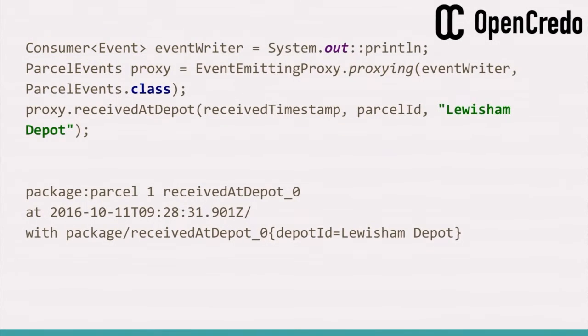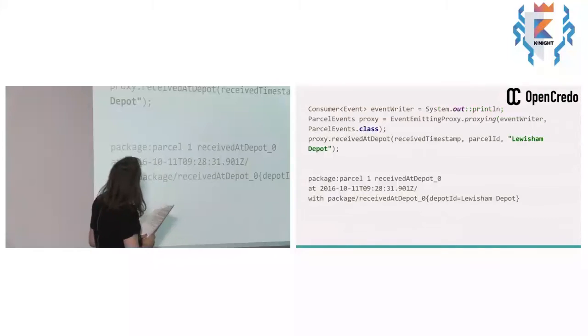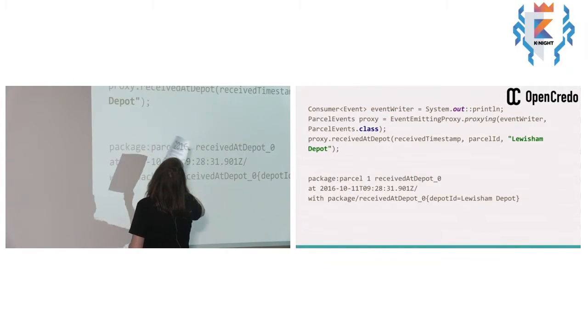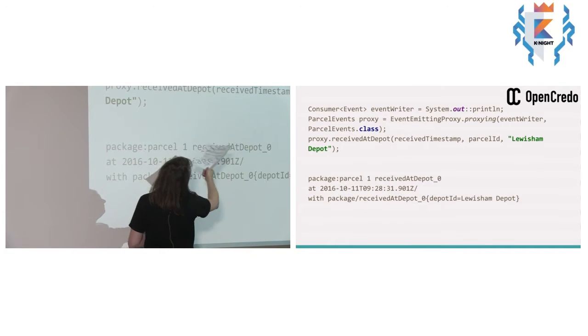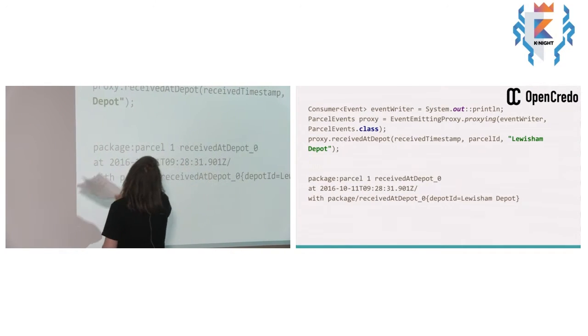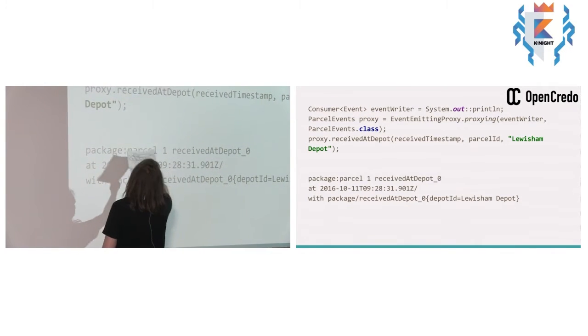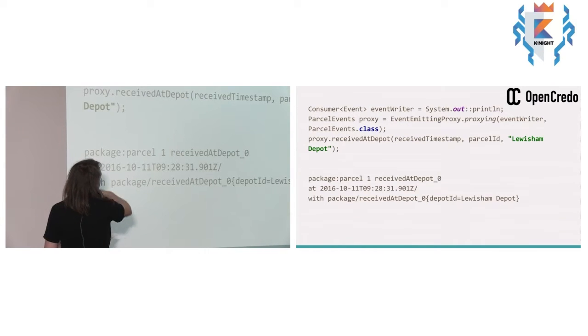We've got a consumer of event called event writer. As simple as possible consumer, it takes it and just prints it out to the console. We create a proxy, which proxies to this event writer using the parcel events class, and that gets us an instance of parcel events that we can call methods on. And on that proxy, we say, OK, received at depot, we give it a timestamp and ID and the name of the depot, and it spits this out to the console, which is a representation of the event data.